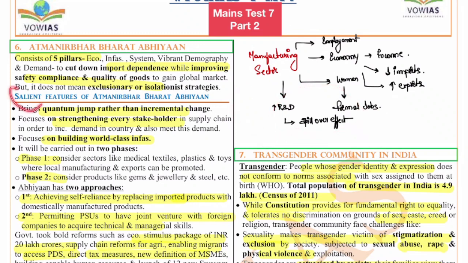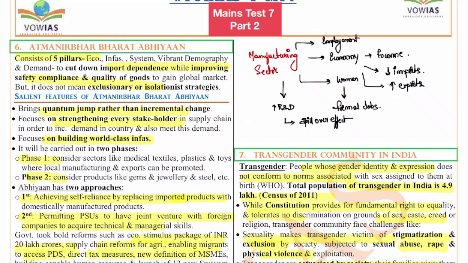Now, what are the salient features of this Atmanirbhar Bharat Abhiyan? So first, it brings quantum jump rather than incremental change. It focuses on strengthening every stakeholder in the supply chain in order to increase the demand in the country and also meet this demand. That means it is focusing on the entire process, not only at a particular point. So in the supply chain, right from the production of the product till the point where we deliver the goods to the consumer, everything is covered, from raw materials onwards.